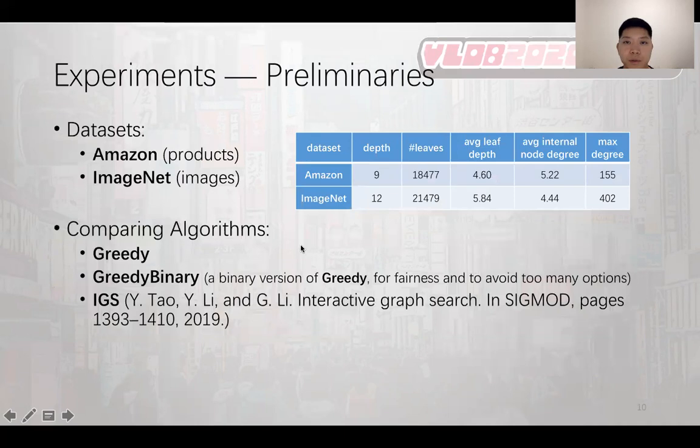Now let me introduce the performance of our proposed algorithms. We conducted experiments on two datasets, Amazon and ImageNet. Amazon is a dataset containing millions of e-commerce products, and ImageNet is a dataset of various kinds of images. We compared our algorithm with the state-of-the-art method, IGS, which was published in SIGMOD 2019. For fairness and to avoid too many options in one multiple choice question, we developed a binary version of greedy called greedy binary.